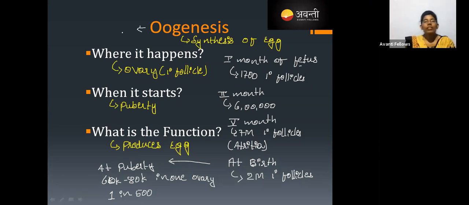Why do the primary follicles undergo atresia, or why do they decrease? Because the primary follicles have to undergo many changes when the female enters puberty. To have that capacity, the changes start from here itself.